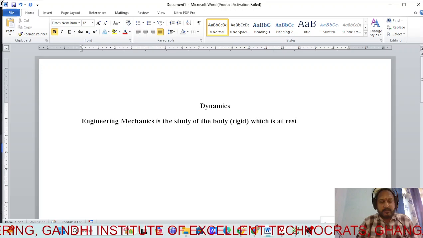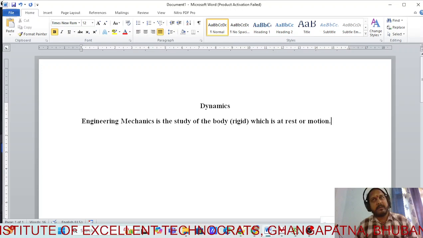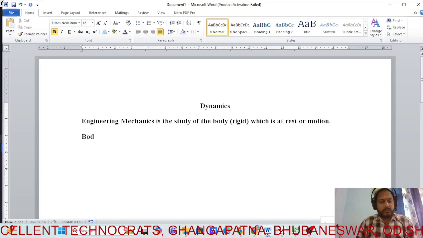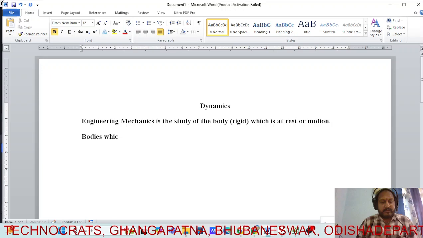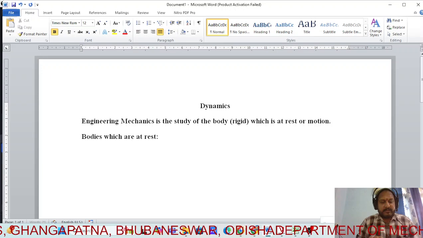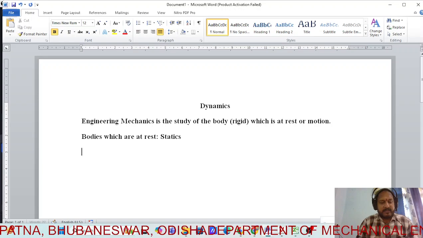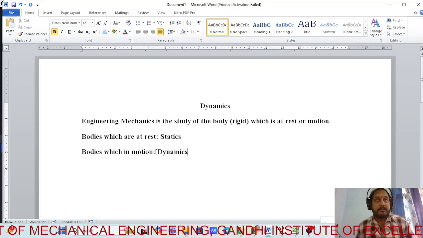Okay, so here engineering mechanics is divided into two types. Bodies which are at rest are termed as what? Statics. Clear? And bodies which are in motion are termed as dynamics.